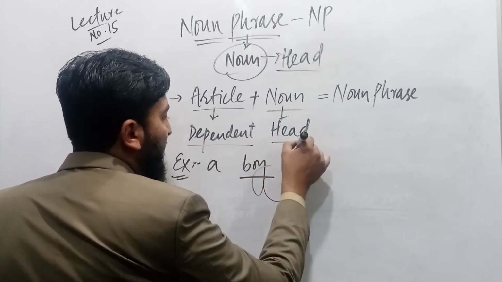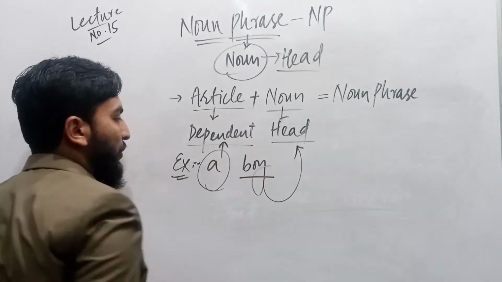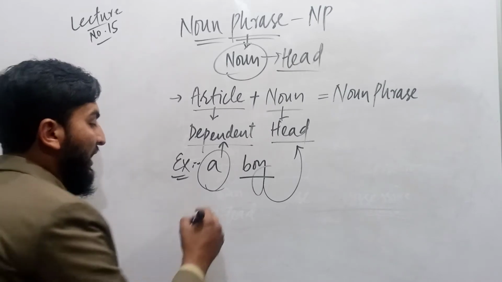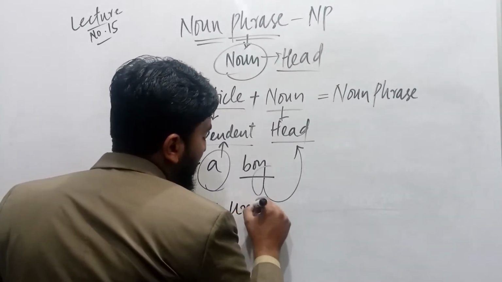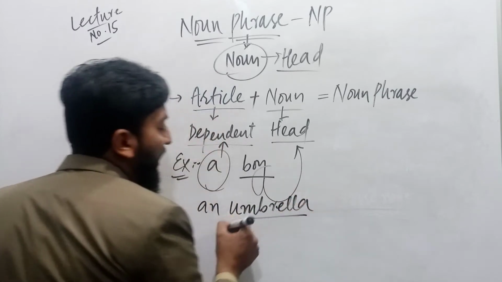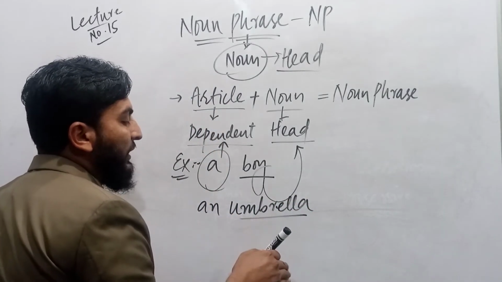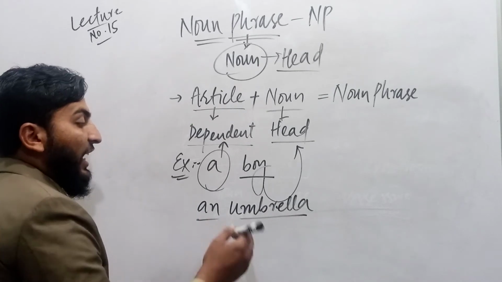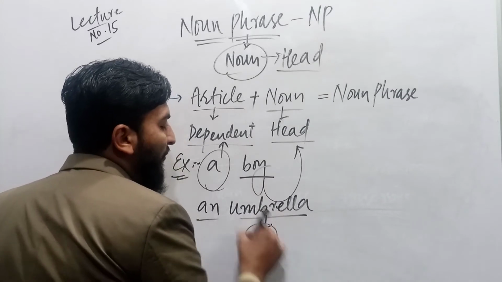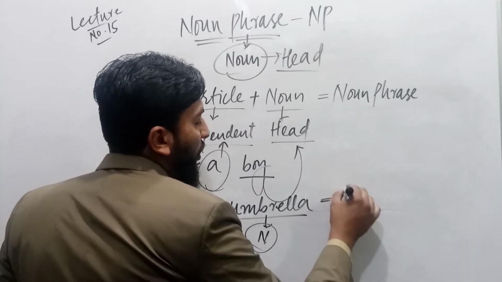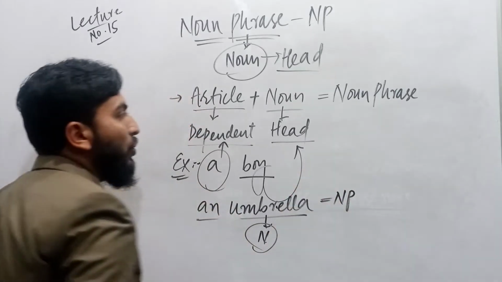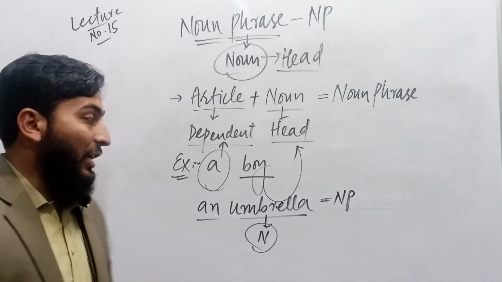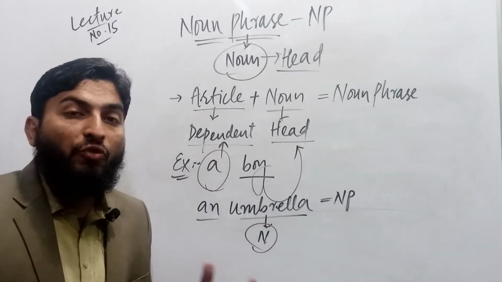Boy is the head part and a is the dependent. It means without boy, a has no meaning in a noun phrase. If I say an umbrella, umbrella is called the head part of the phrase, while an is called the dependent part. Umbrella is a noun, so if noun is head, then the phrase is called a noun phrase. It means we use a structure that is article plus noun in a phrase. It is a word and it is more than a word.